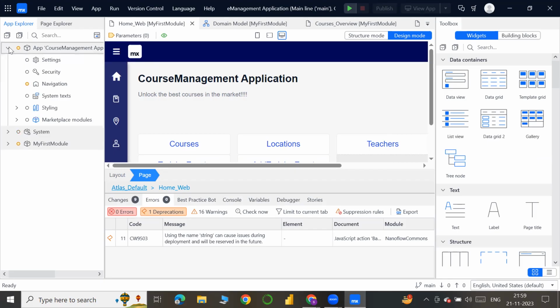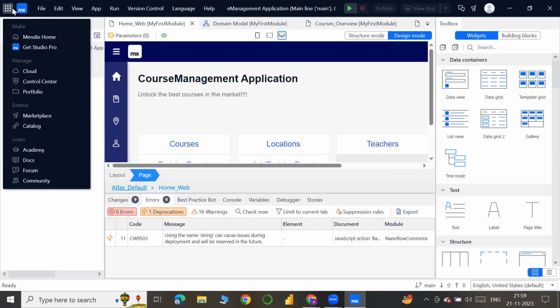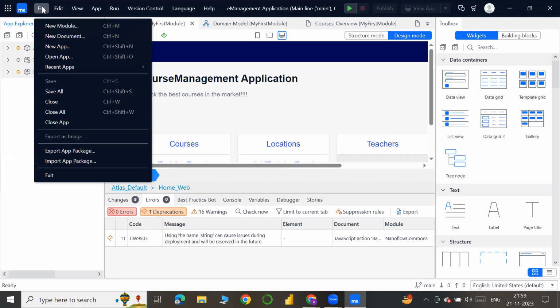The first thing is that here also we will have access to the marketplace and everything. Community, in the sense, we can access forums here, and these are all the basic options for saving the app, opening and closing it. And here in the File menu you have this import app package option. This is important.